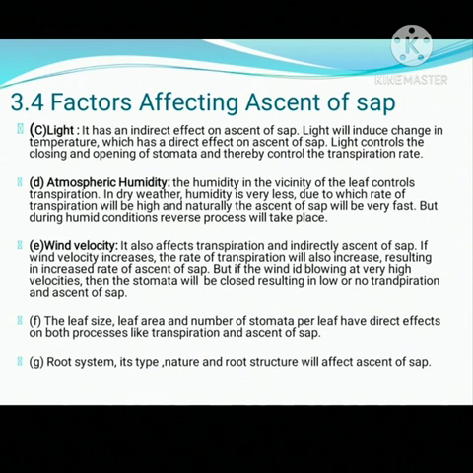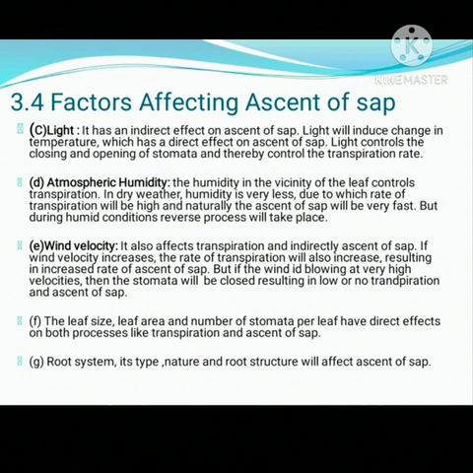Next factor, that is atmospheric humidity. The humidity in the vicinity of the plant leaf controls transpiration. In dry weather, humidity is very less, due to which the rate of transpiration will be high, and naturally the ascent of sap will be very fast. But during humid conditions, the reverse process will take place.